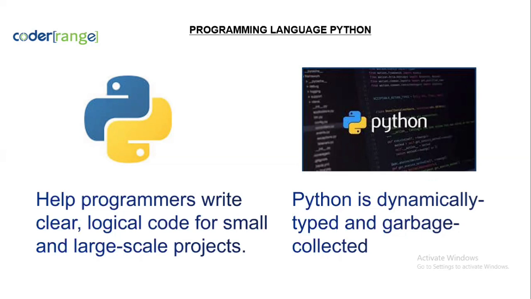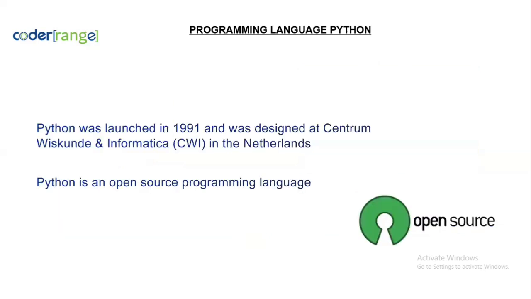In the last couple of sessions, we discussed how humans talk using questions and answers, and Python also talks using variables and data. We also discussed that humans have different data types, and like that, Python also has various data types. For any beginner who wants to write code, Python is fundamentally easy to write. It helps programmers write clear and logical code for small or large products, because if you understand human language, Python is as simple as that.